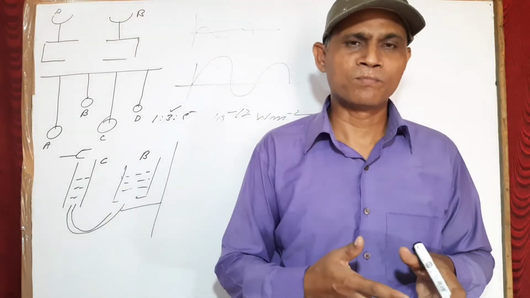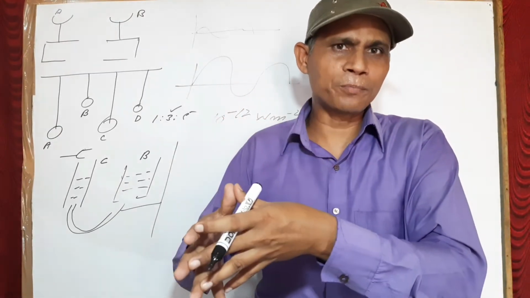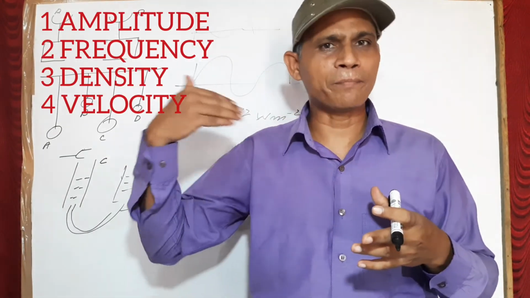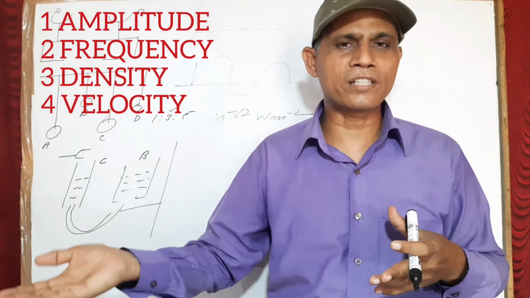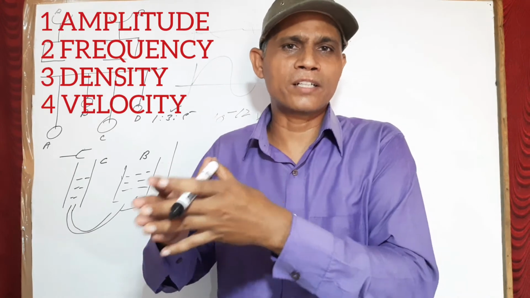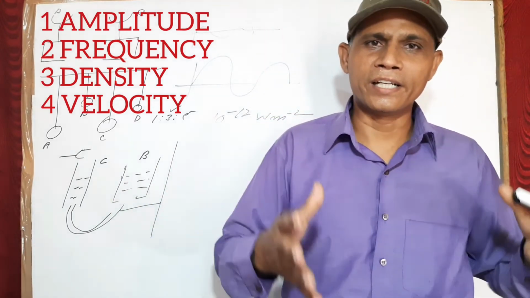The factors on which the intensity of sound depends are, first, the amplitude itself, second, the frequency, and third, the density.